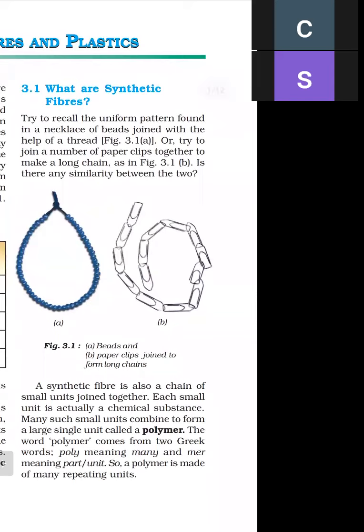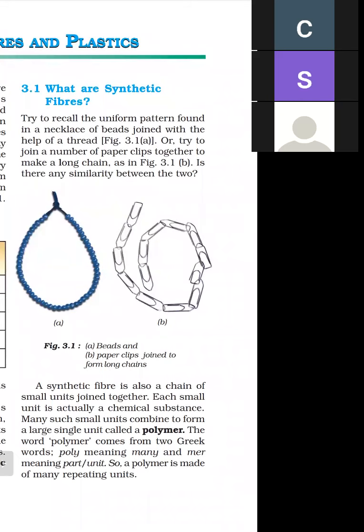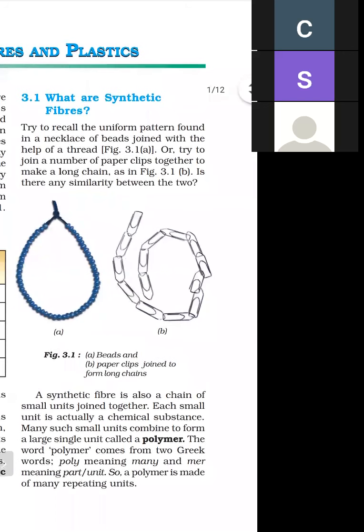When all the beads are combined, this is called a necklace. When the small units of the chemical substance are combined, these make a polymer. And what is the meaning of polymer? Poly plus mer. Poly means many and mer means units. So a polymer is made up of repeating units in which a single unit is repeated, just like shown in the figure B.